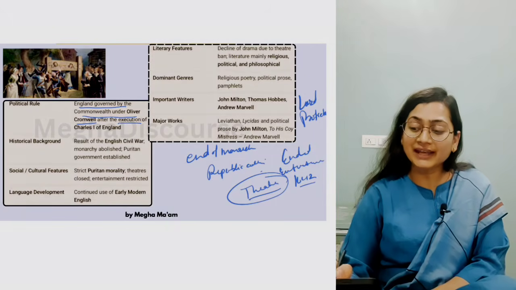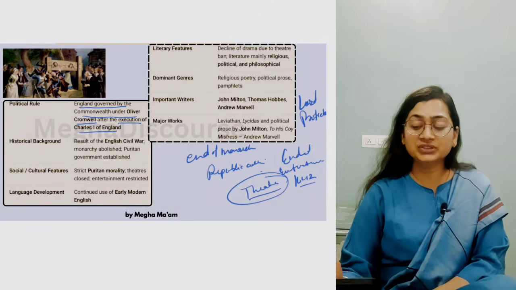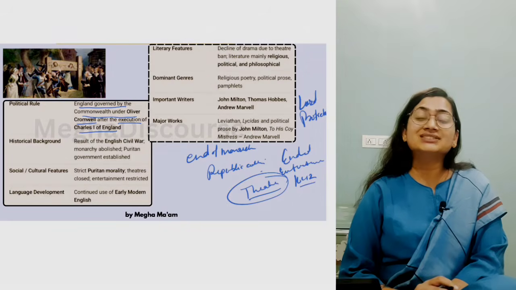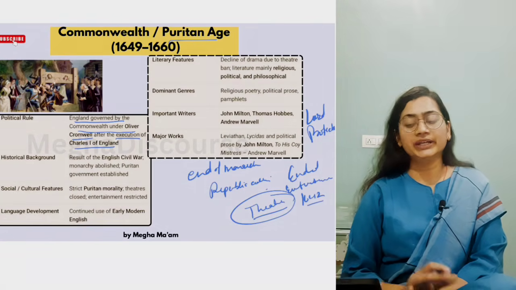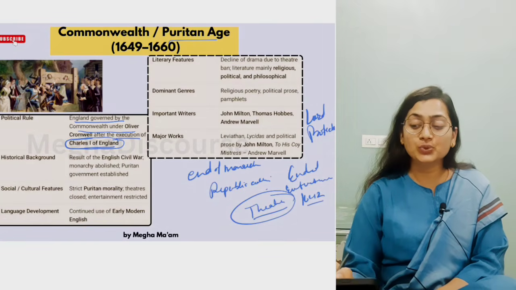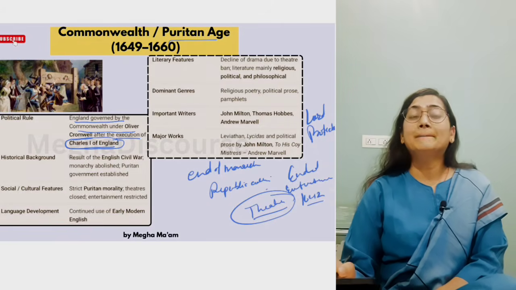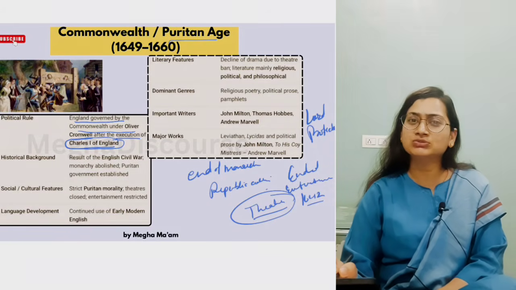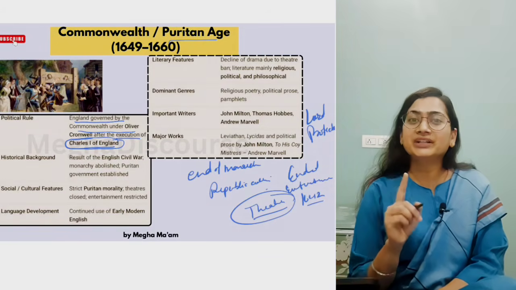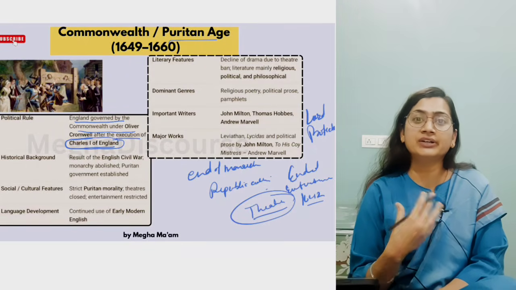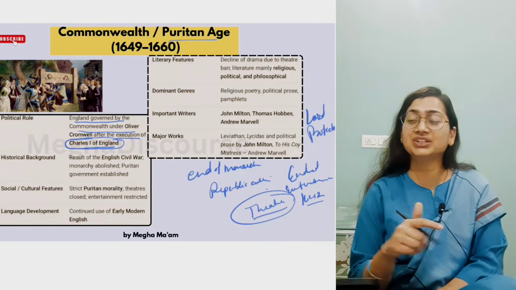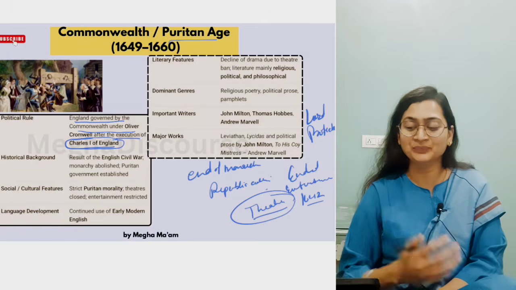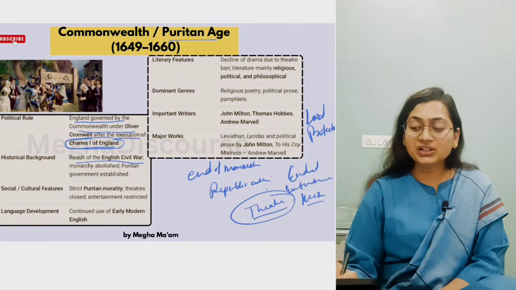So, execution. Now there is the execution of Charles I. Charles I was executed. Now that Charles I was executed, it led to the biggest turmoil, the biggest chaos. Now people are not able to raise questions. They have terror in their hearts that if we raise questions, then they can execute us as well.